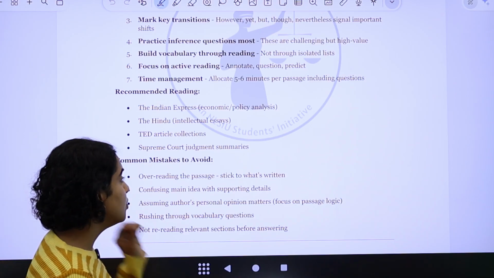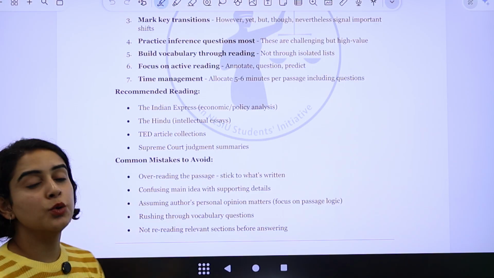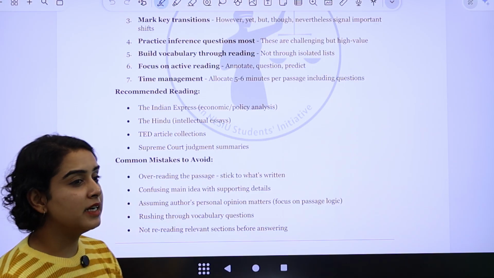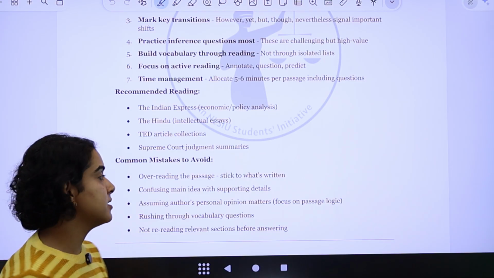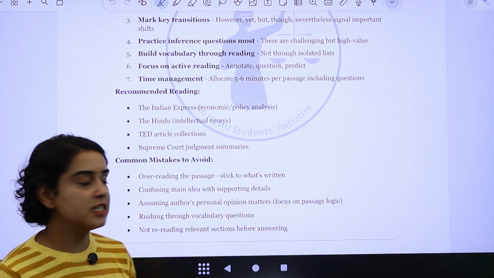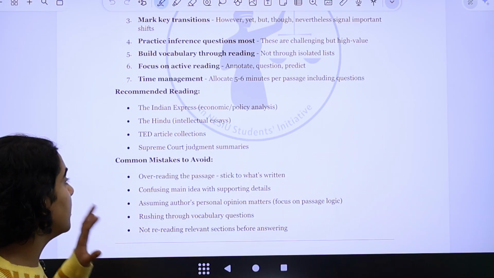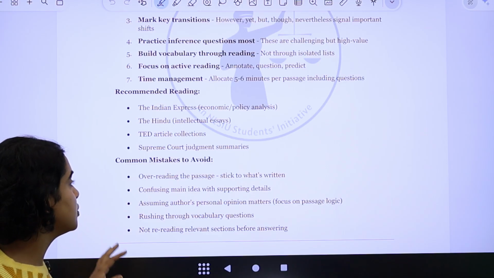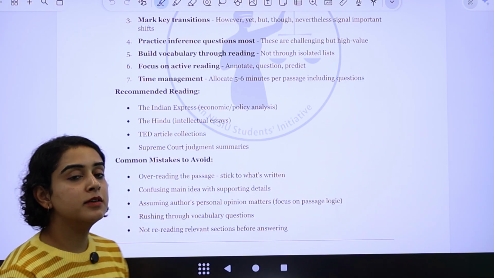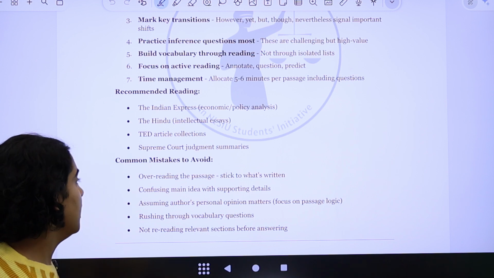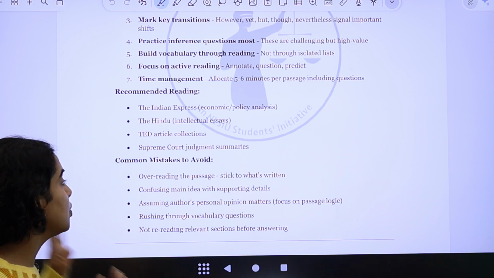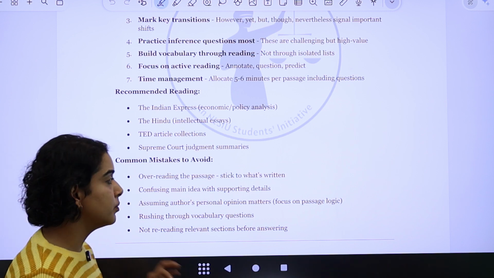However, do not overread the passage. Do not waste a lot of your time just reading the passage. Stick to whatever has been written. And if there is confusion in the main idea, try to find the supporting details. It's going to help you answer the questions better. And do not assume the author's personal opinion.